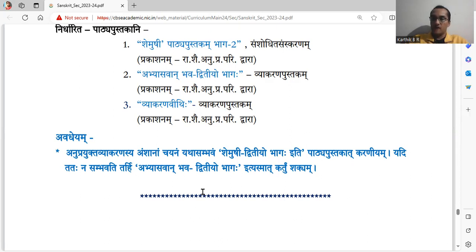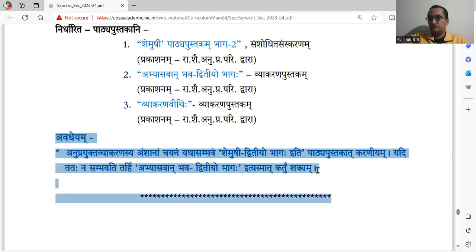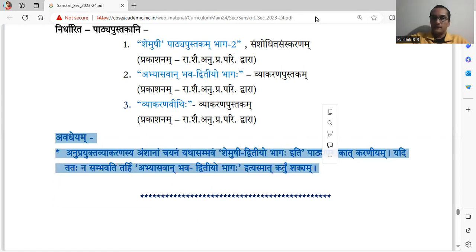So both the books have to be learned, practiced, and revised repeatedly. This is not my statement, it is printed in the PDF copy published by the CBSE board. Remember, all the best. Thank you.